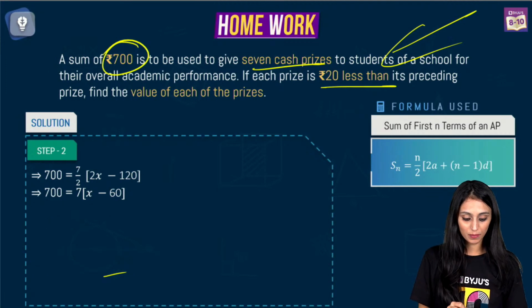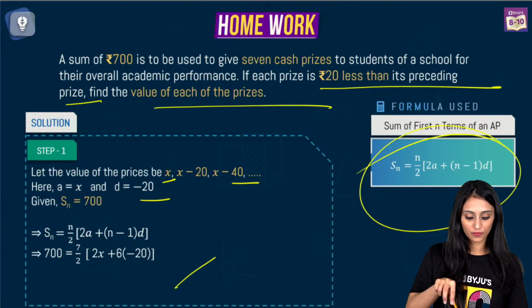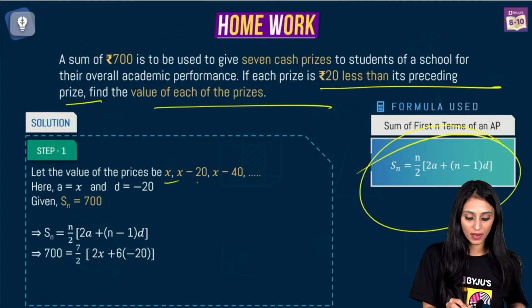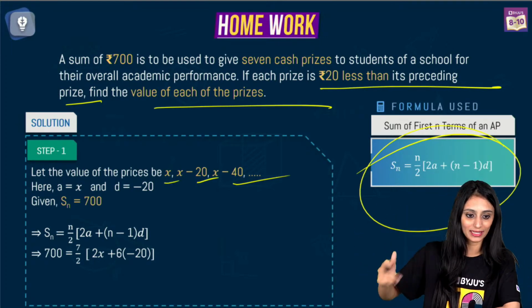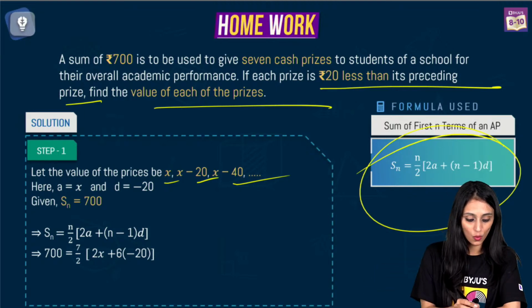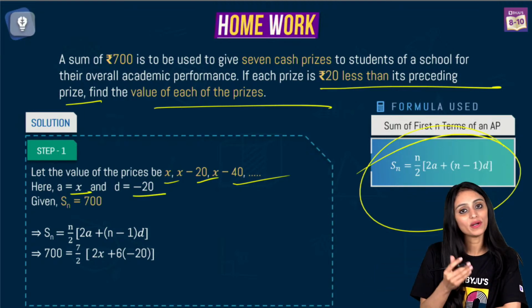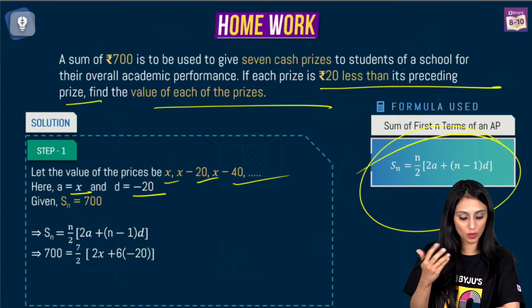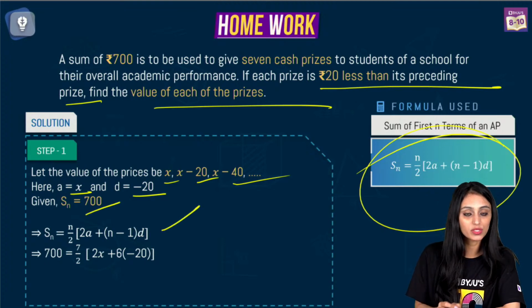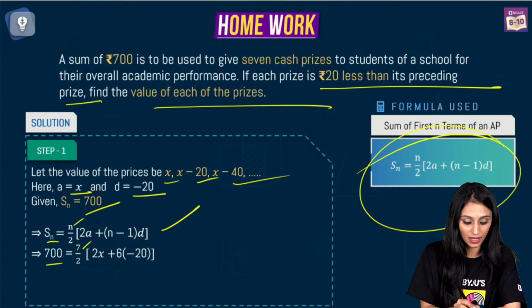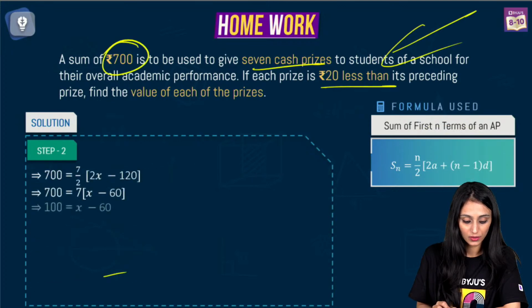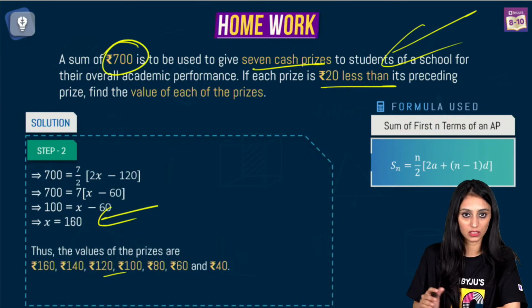Yes? So simply I will say that the value of the first prize is x, so the next one would be x minus 20, next one would be x minus 40, and so on, right? Every time it is 20 less. So first one is x, common difference is minus 20, and Sn is 700. You use this formula, Sn is 700, n is 7, because 7 cash prizes are there, and you just put the values. Yes? You get this equation, and x is 160. You get the value of x.